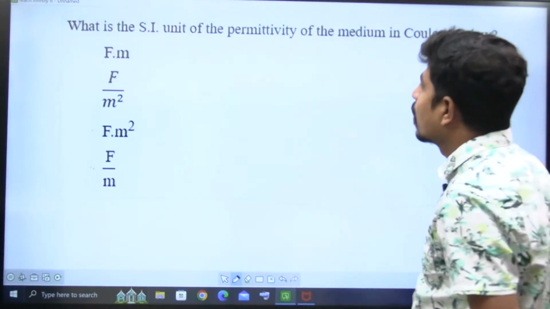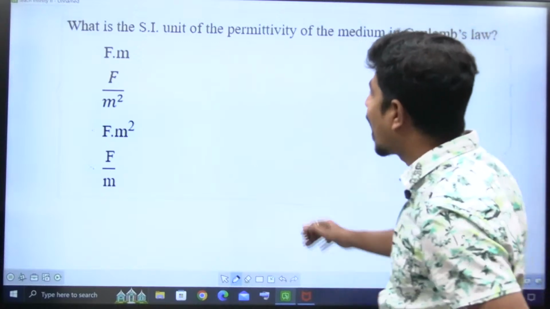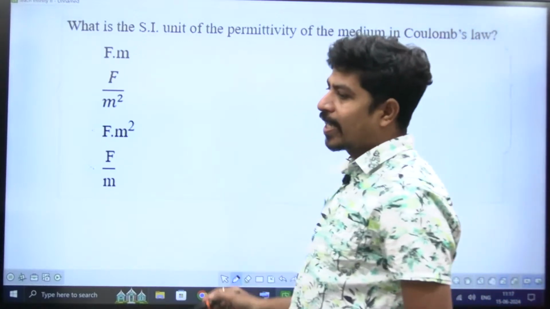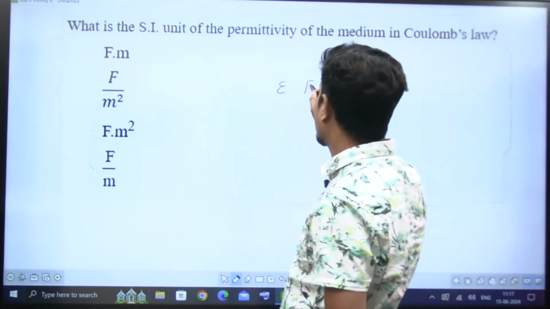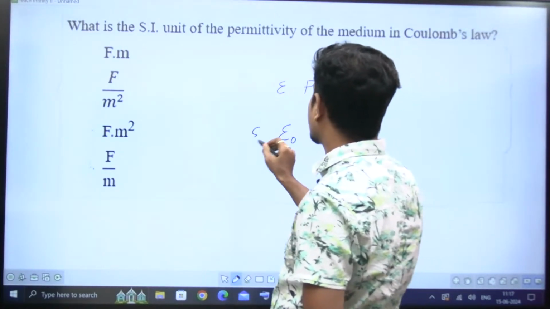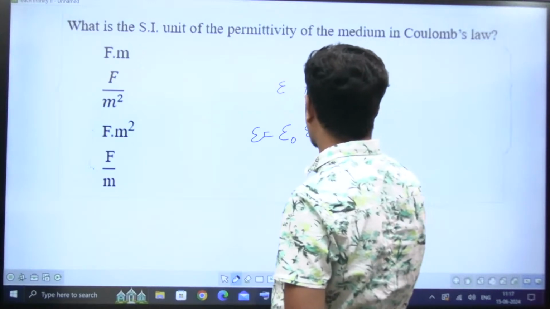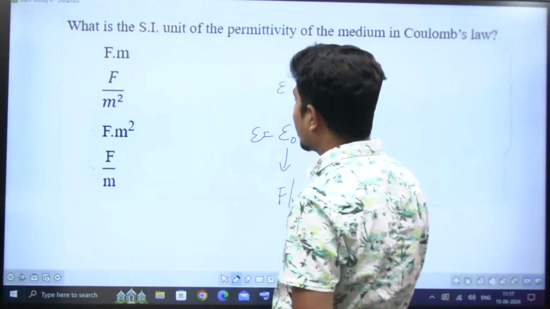Next. What is the SI unit of permittivity of the medium in Coulomb's law? What are the units of epsilon? Farad per meter. Why? Epsilon naught into epsilon r. Epsilon r does not have any units. Epsilon naught units are farad per meter.